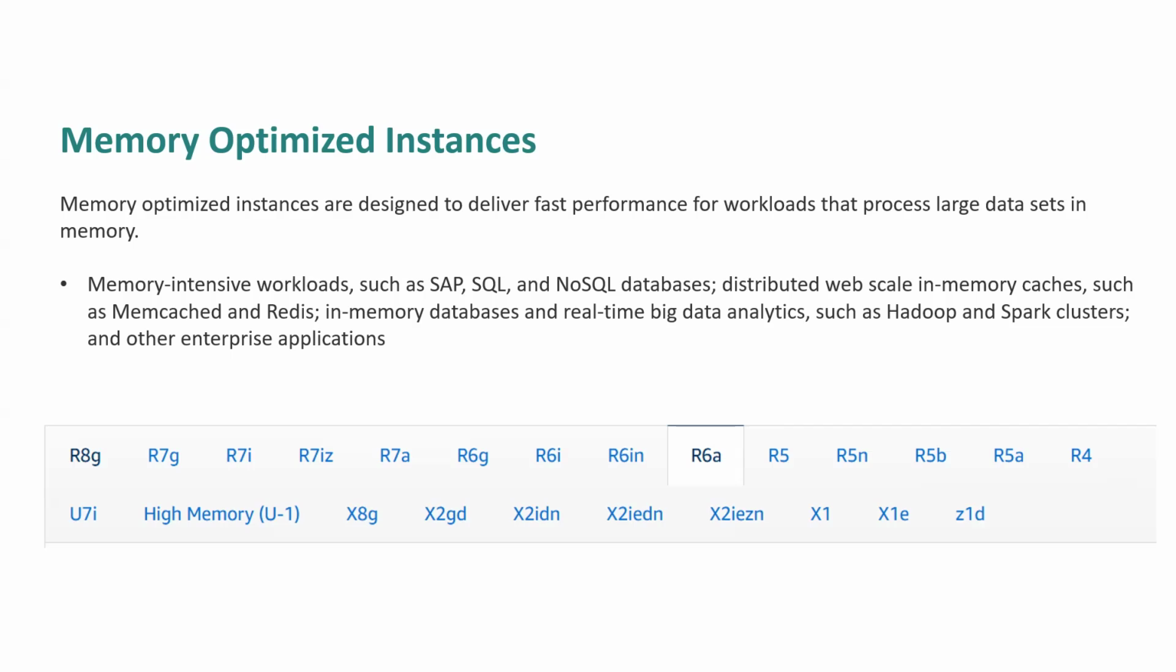In that case, we can go for memory optimized instances. And the series of this kind of instances are like R8g, R7g, R7i, R7iz, and further there are various other series, depending upon the various resource sizes like networking, storage, RAM. Depending upon those variations, there are different kinds of series we can see. So this is the third one, the memory optimized instances itself.